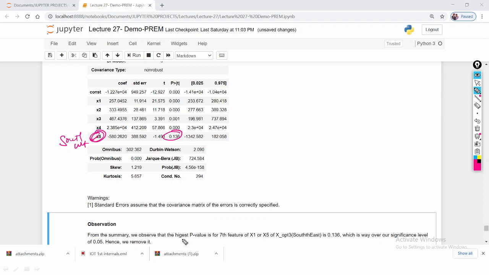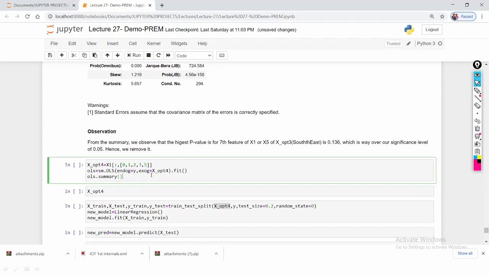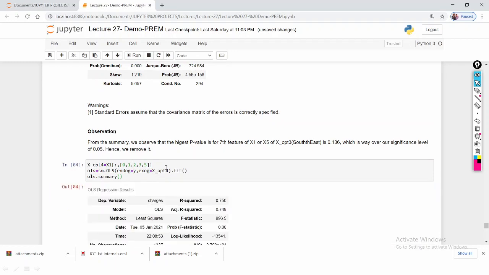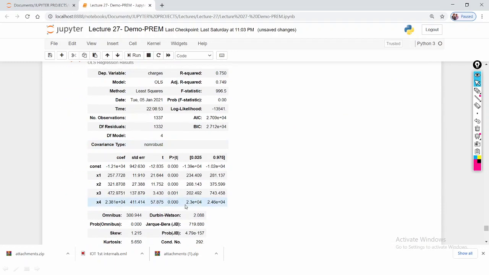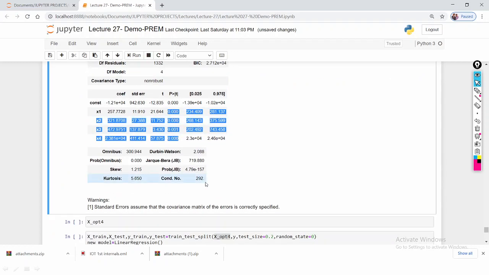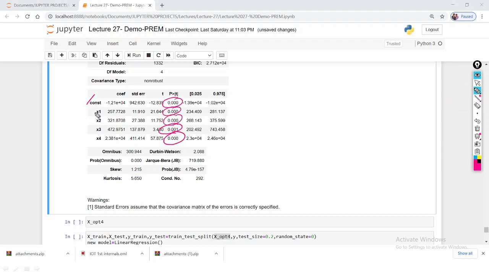From the summary we observe that the highest p value is for the 7th feature of the x1, that is the southeast, this value 0.136. This is greater than 0.05. That's why we have to remove this southeast. Which remaining features are there? 0.135, you can notice here all features are 0, 0, 0, 0.01, 0.1, which means a constant, x1, x2, x3, x4.